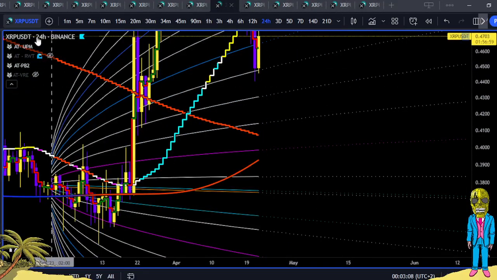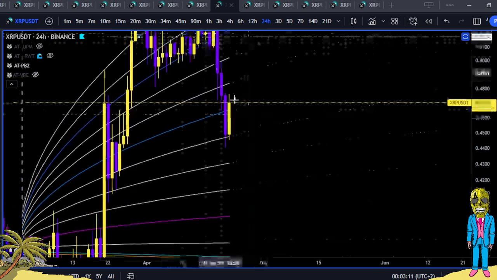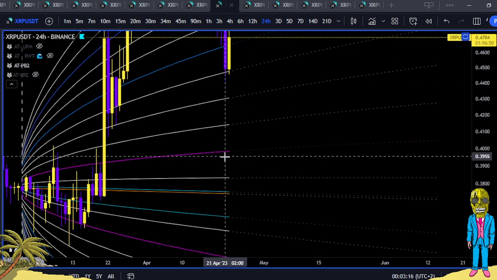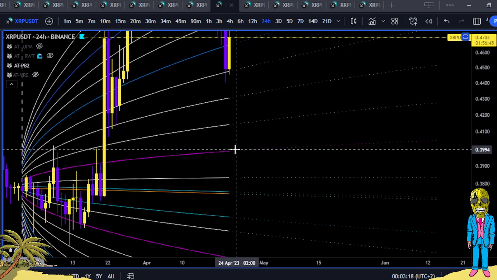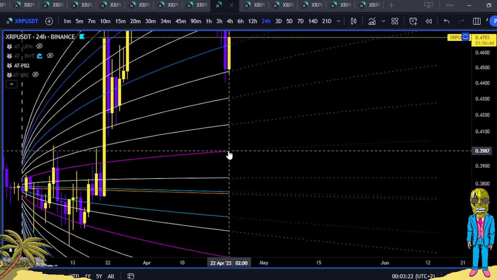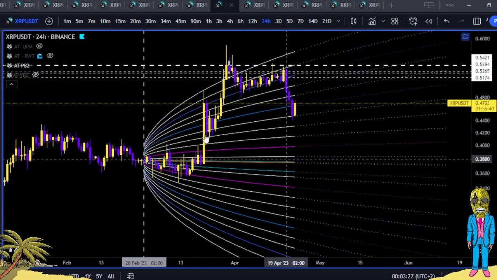If it starts to close below this blue line, so if it continues being bearish and starts to close below this blue line, that signals for a level of, I'm going to say 39 cents 999. Okay, so just call it 40 cents down here, and its mean reversion play is 37 cents 45. At the end of the day,